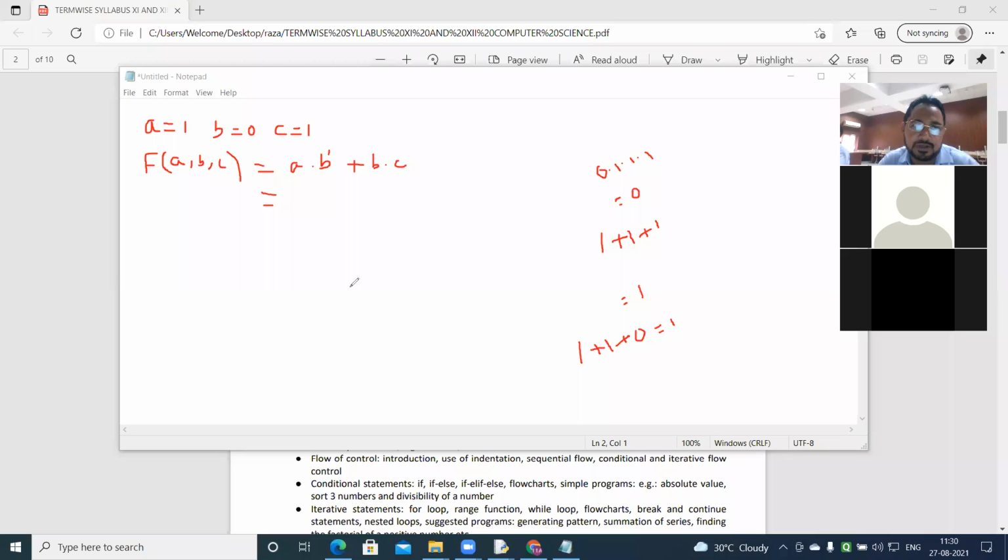Most of you, okay, clear. Now we are going to solve this. That was your rough, leave it. Now what is the value of A? 1. What is the value of B? 0. And note there is a NOT on B. Plus, what is the value of B? 0. What is the value of C? 1. Is equal to, the class is getting late. Last option, next class I'll teach you more.